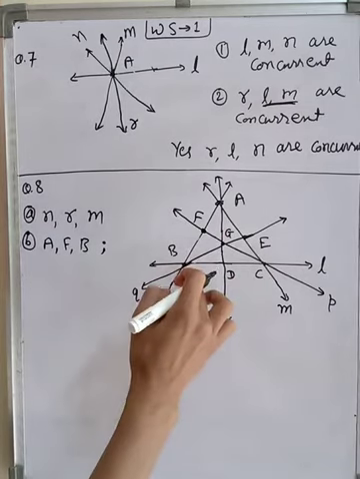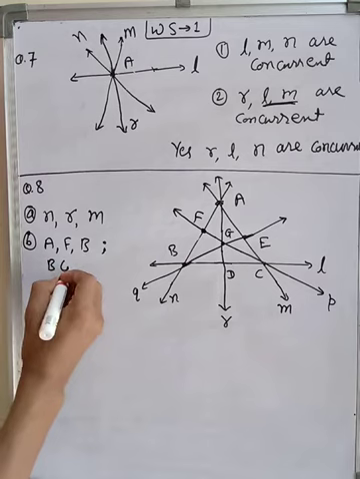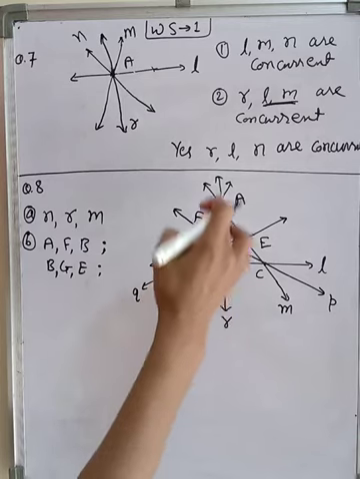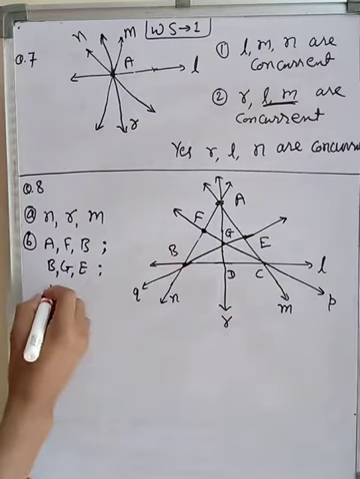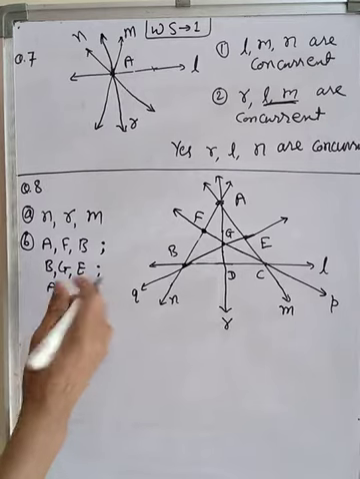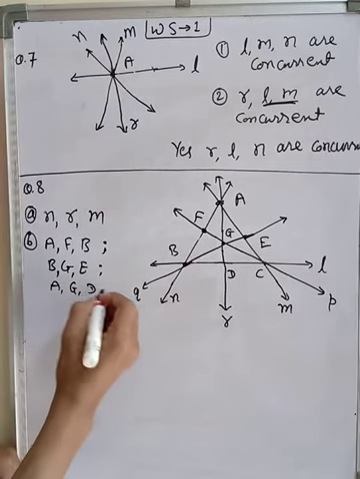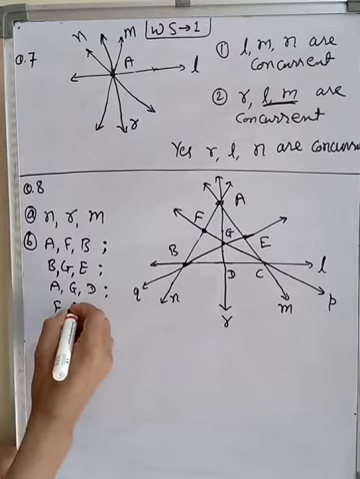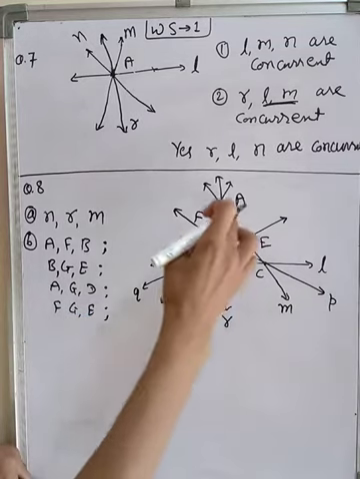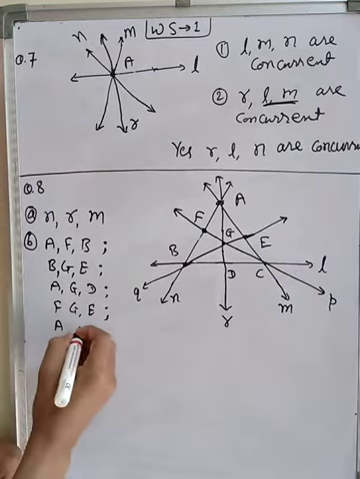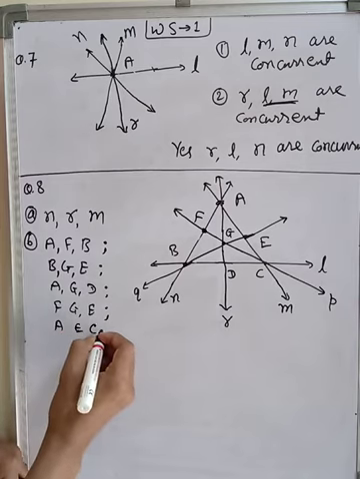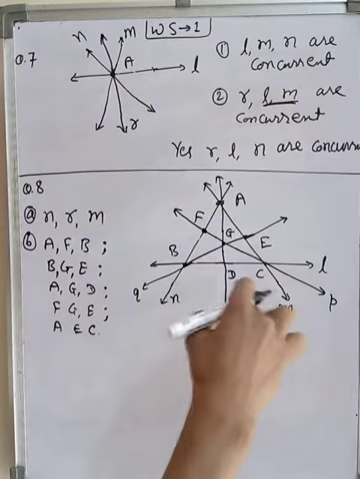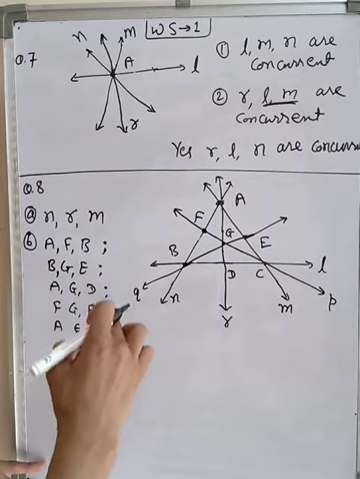Second set: B, G, E. Third set: A, G, D. Then F, G, E, and A, E, C. How many are possible? 1, 2, 3, 4, 5.